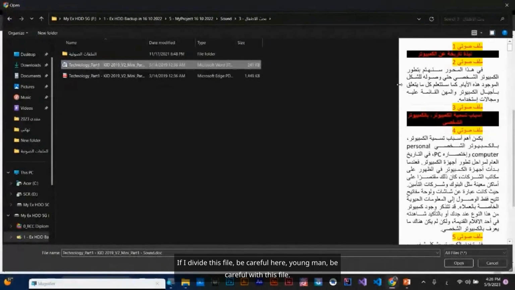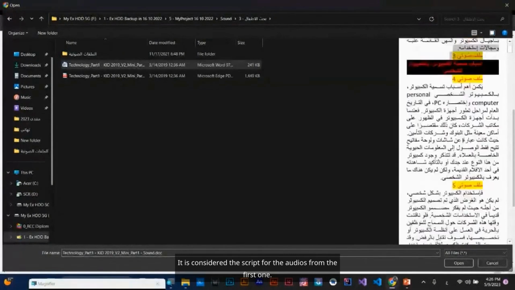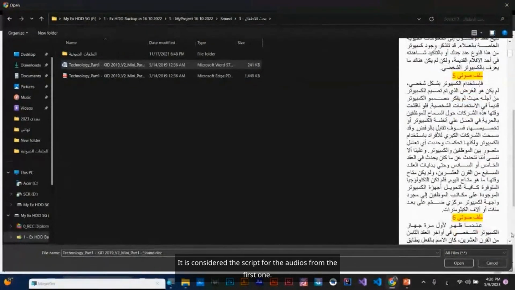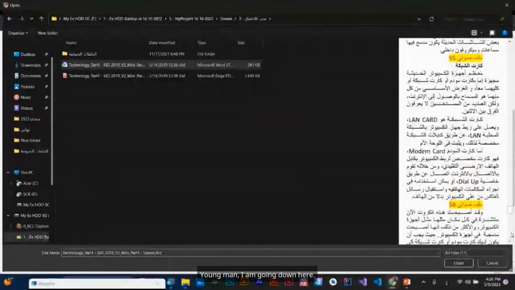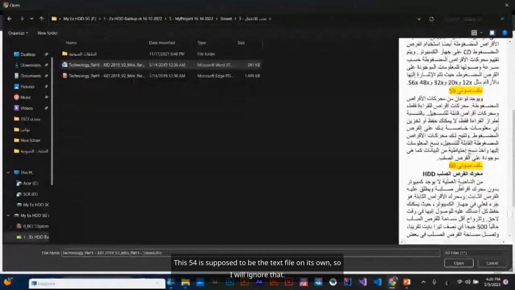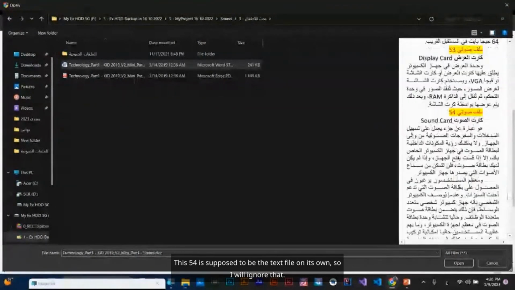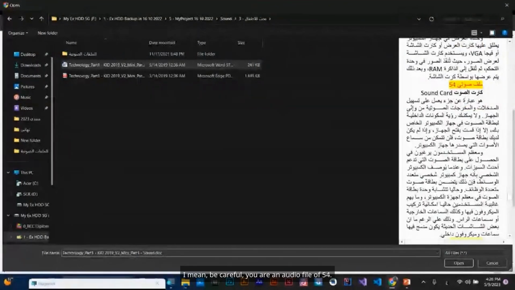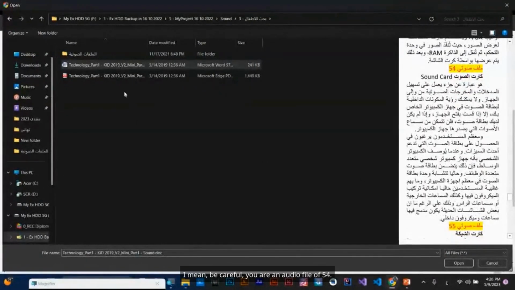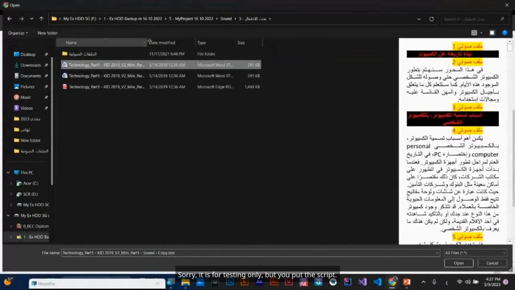If I divide this file, be careful here. It is considered the script for the audios from the first one. I'm going down here. This 54 is supposed to be the text file on its own, so I will ignore that. Be careful, this is an audio file of 54. I can come here and take a copy of this. It is for testing only, but you put the script.